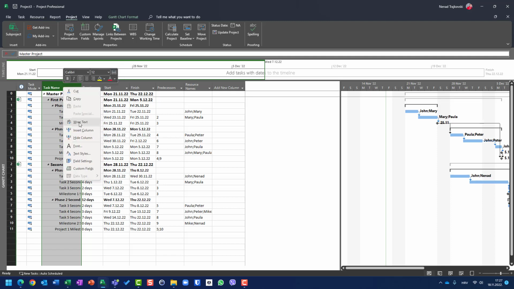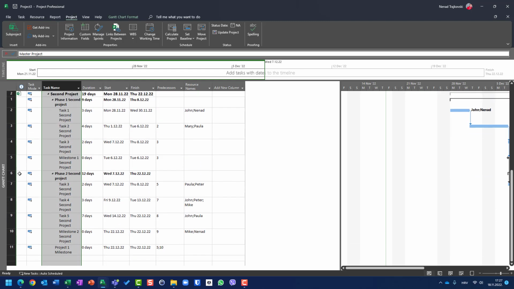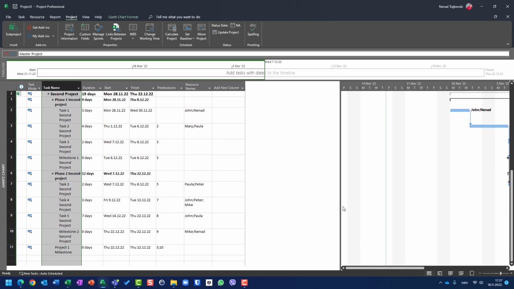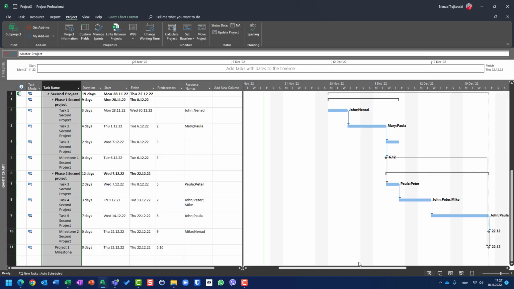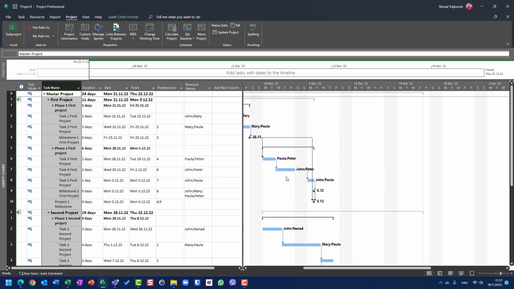Okay, once again, wrap text. Okay. And in the second project, I have 1, 2, 3, 4, 5, 6, 7, 8, 9, 10, 11. And I have here all tasks from the second project. So to be honest with you, you will see multiple projects here in the Gantt chart.